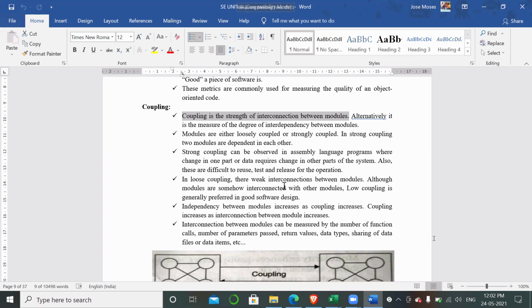Should a module depend upon the other module, or should it not depend upon the other module? Which one is required for a good software design? Should coupling strength be more or less?